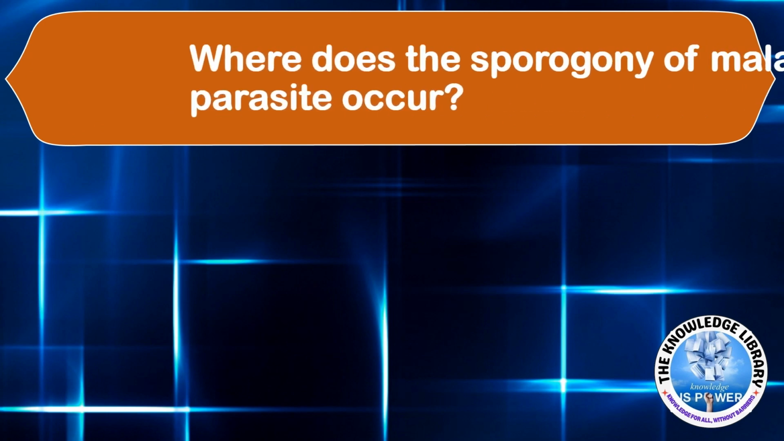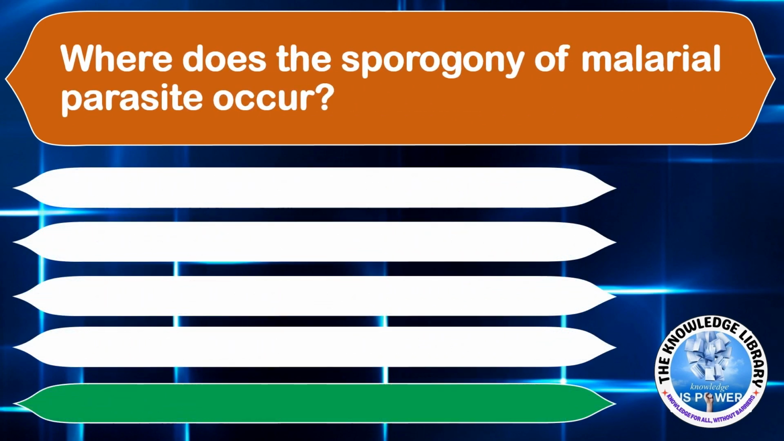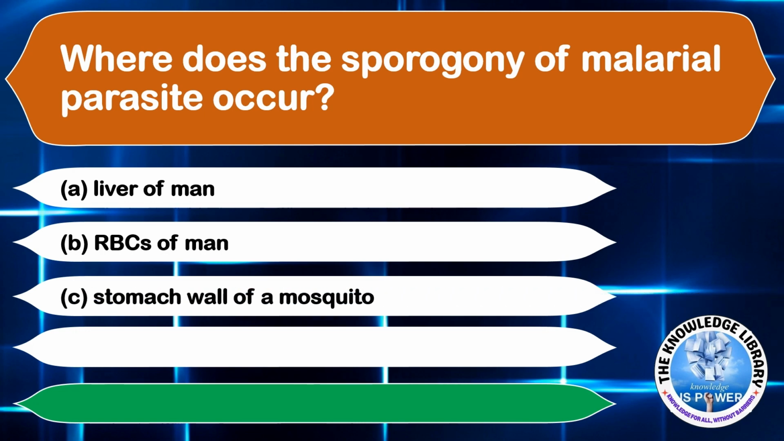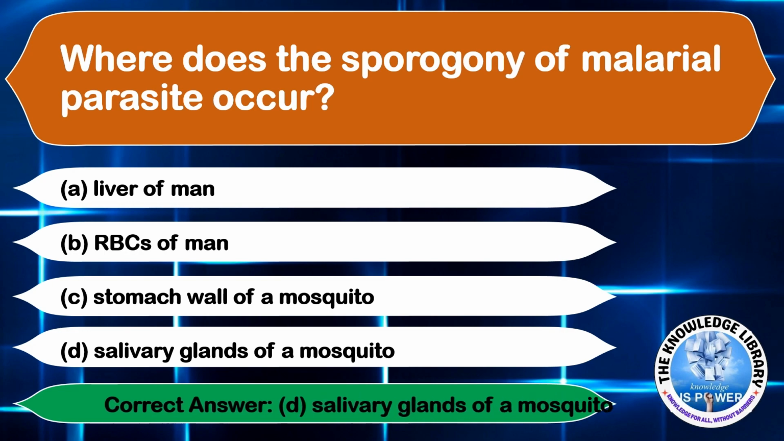Where does the sporogony of malarial parasite occur? Option A, liver of man. Option B, RBCs of man. Option C, stomach wall of a mosquito. And option D, salivary glands of a mosquito. The correct answer will be option D, salivary glands of a mosquito.